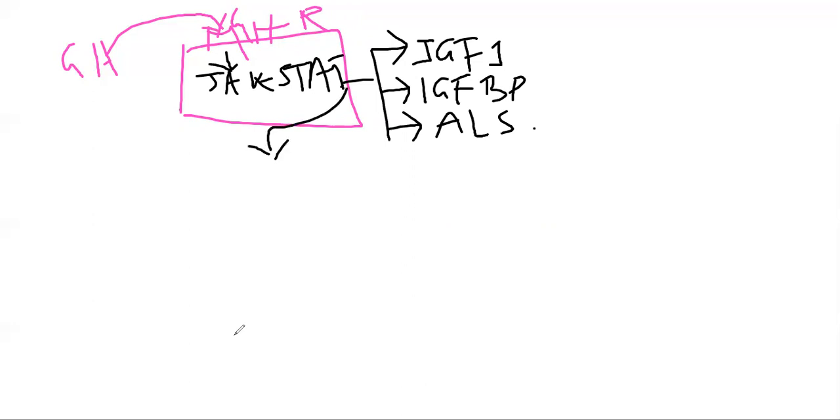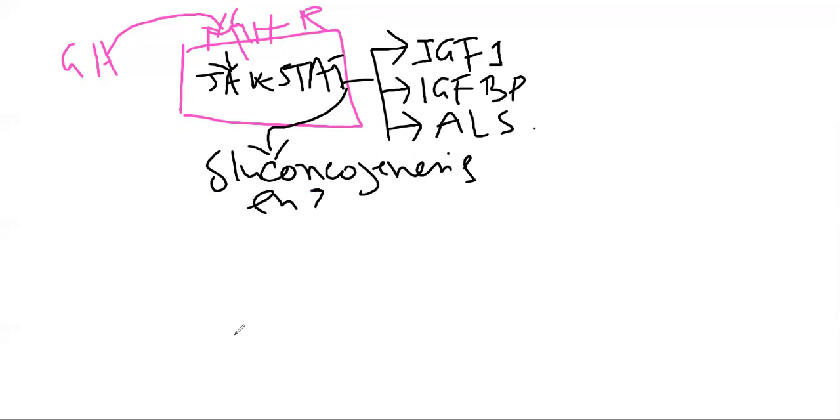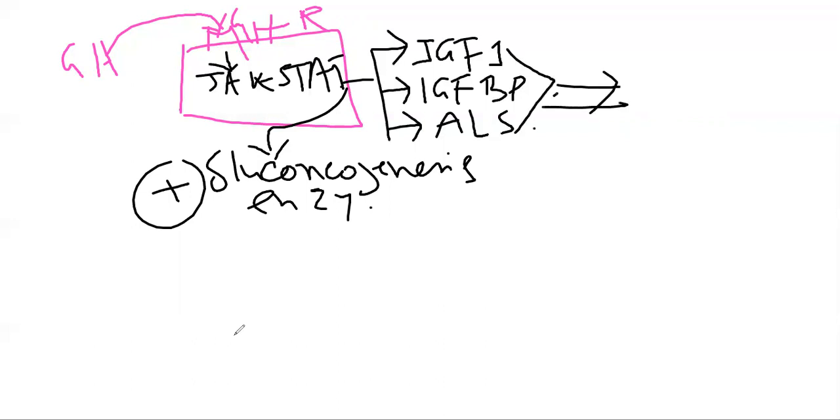On the other way, this JAK-STAT pathway also helps in gluconeogenic enzyme synthesis. So it also helps in the synthesis of gluconeogenic pathway enzymes like PEPCK, glucose 6-phosphatase, fructose 1,6-bisphosphatase, like that. So gluconeogenic enzyme synthesis will occur by this JAK-STAT pathway mediated action. And the insulin-like growth factor binding protein, insulin-like growth factor 1, and acid labile subunit, all these three are interconnected, and centered on insulin-like growth factor 1.